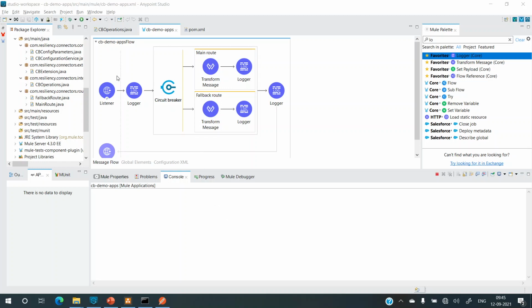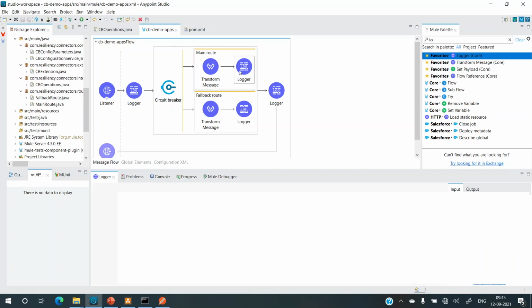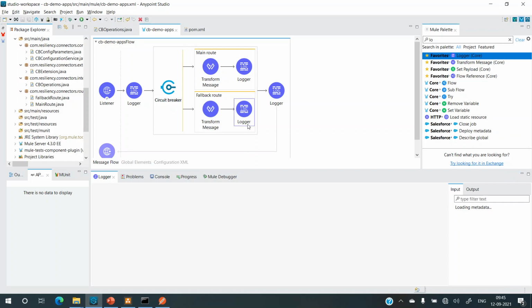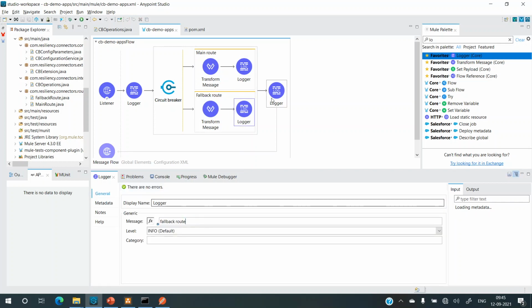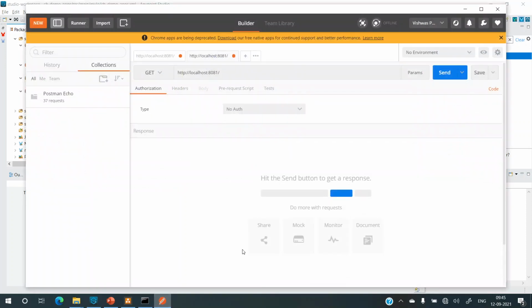So I've created a project, added a listener so that I can hit this endpoint and just test it. There's a logger added over here and it just records received request, and for main route I have a logger, and fallback route has a fallback route logger, and in the end there's a response sent log. So I've already deployed the application, and let's just try to hit and see what happens.